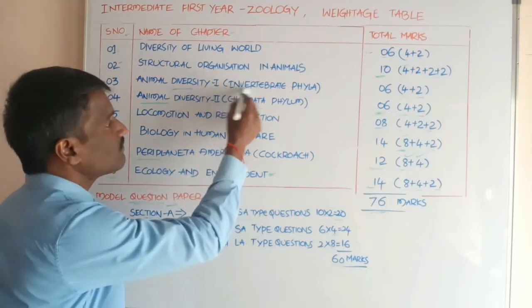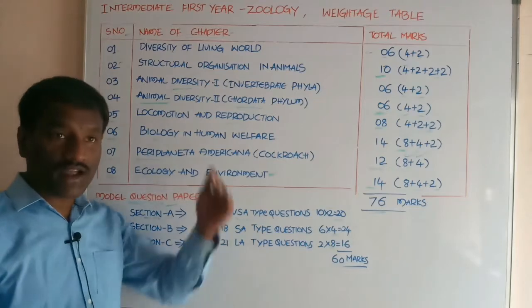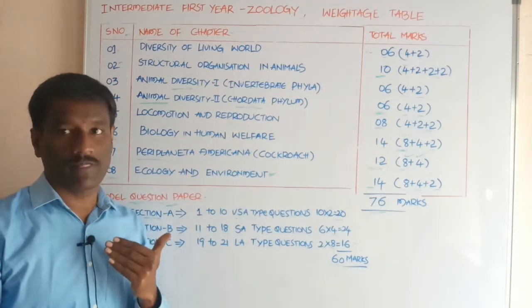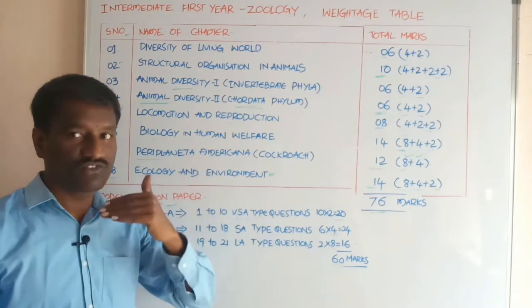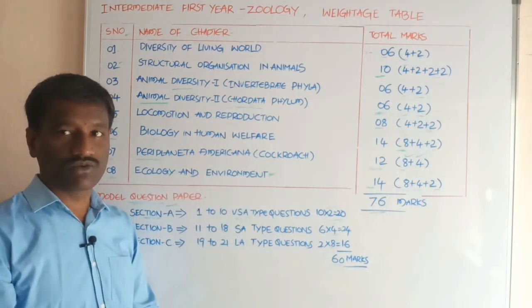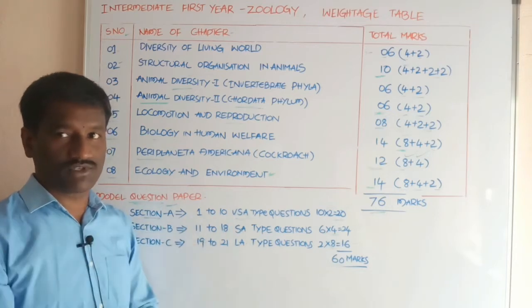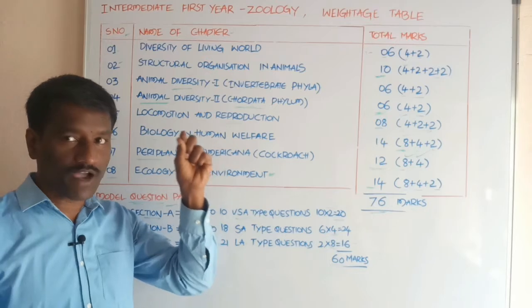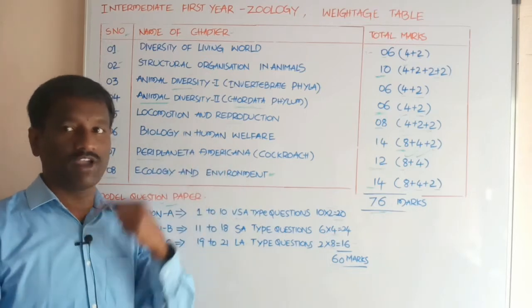Hence these are invertebrates. The entire invertebrates are placed in different phyla in the classification of animals, hierarchy levels of classification. What are the phyla? These are from phylum Porifera to phylum Hemichordata.